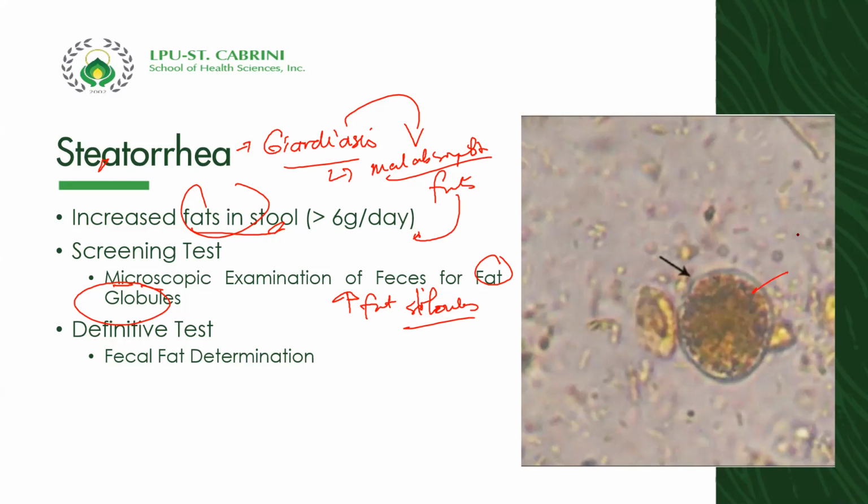Okay, how could you differentiate fat globules from your bubbles? Yung bubbles, kapag ginalaw mo yung fine adjustment knob, magiging clear. But fat globules will appear like this, na may dumi sa loob. Again, this is just a screening test. This is not a definitive test because the definitive test is our fat or fecal fat determination.